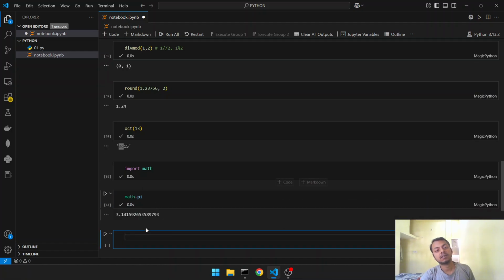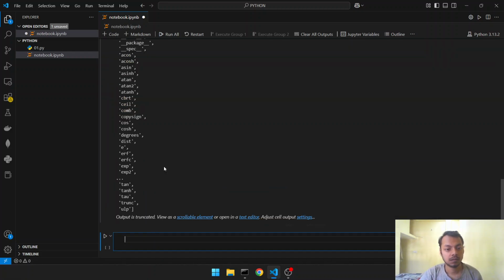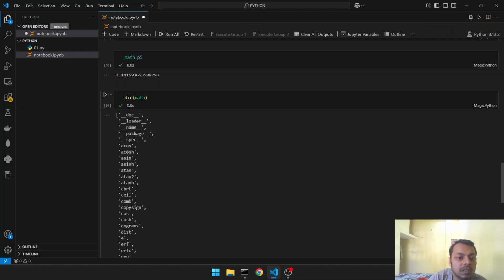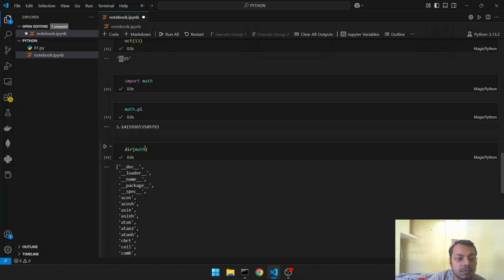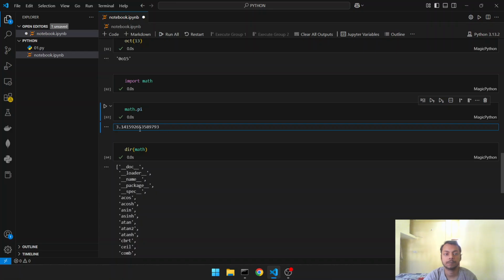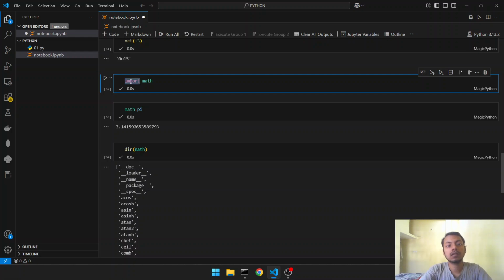Yeah, dir math. Dir gives all the functions and variables stored in this module. So the math module has a pi variable that has the value 3.14. It is basically mathematical pi. Since we have to import the module, we need to use the import keyword. However, import math will import all the variables and functions. However, if we want to import something particular, we will use from math import pi.